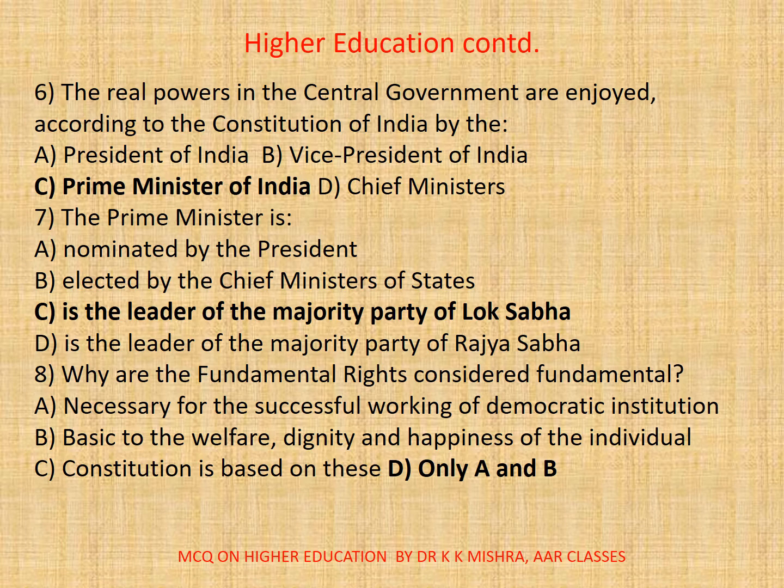7. The Prime Minister is A. Nominated by the President, B. Elected by the Chief Ministers of the states, C. Is the leader of the majority party of the Lok Sabha, or D. Is the leader of the majority party of Rajya Sabha. यहाँ पर सही ऑप्शन है C. Is the leader of the majority party of Lok Sabha.